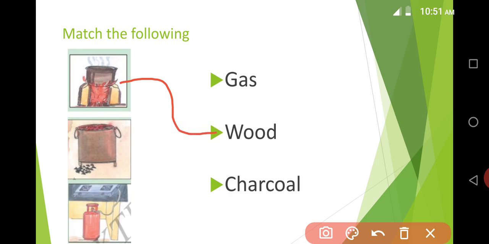Second one, yes, it is the charcoal stove. So its fuel is charcoal. Next, the third one, what is it? It is a gas stove. Its fuel is gas.